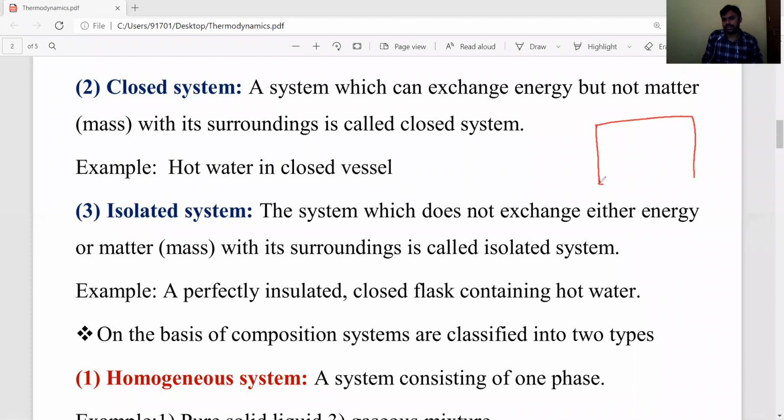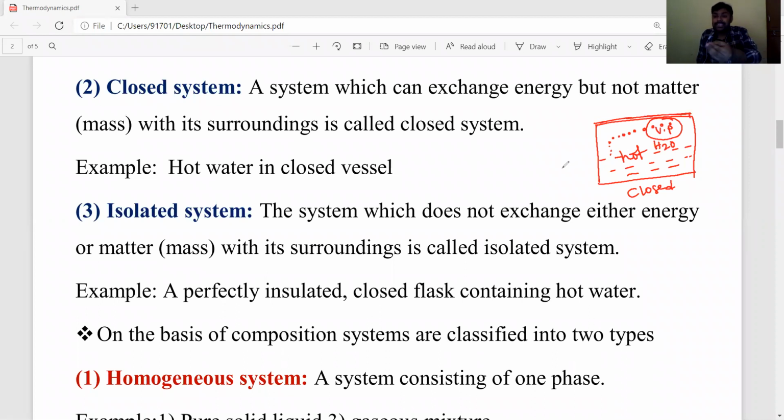In this closed beaker, you take hot water. If you are taking hot water, then it becomes water vapors. But due to this closed system, the vapors cannot come outside.